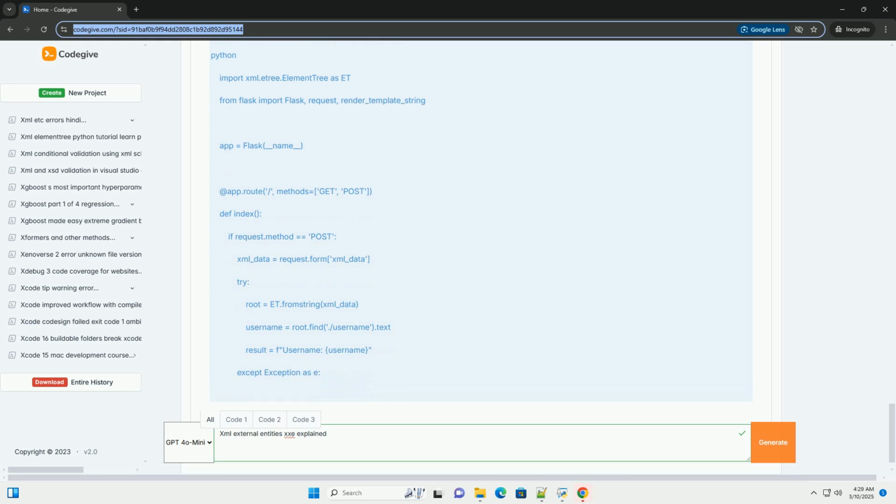Example XML document. 2. Entities in XML. Internal entities are defined within the DTD of the XML document itself. They are used to represent commonly used text or special characters. In this example, the &copyright; entity will be replaced with "Copyright 2023" during parsing.